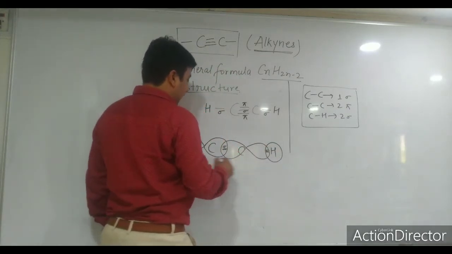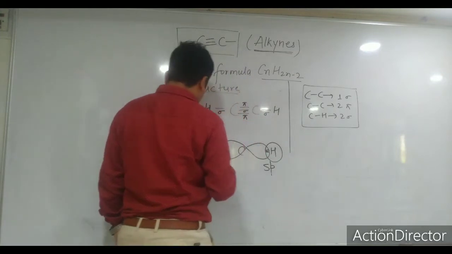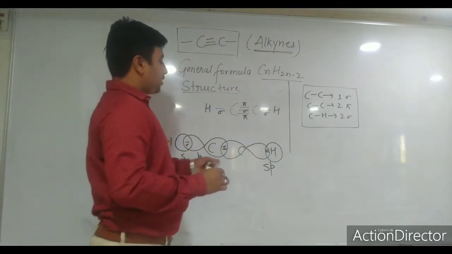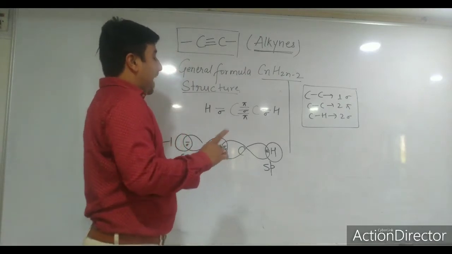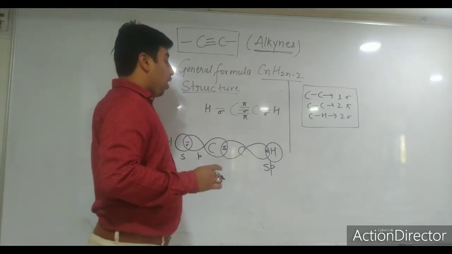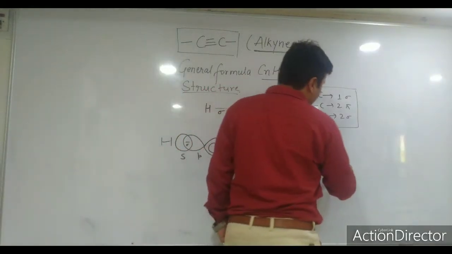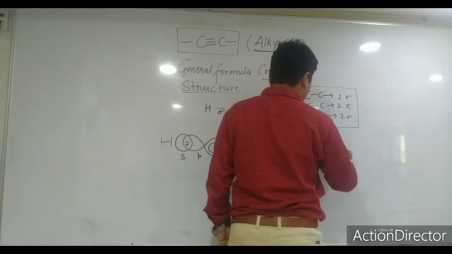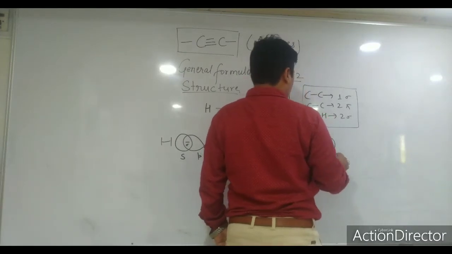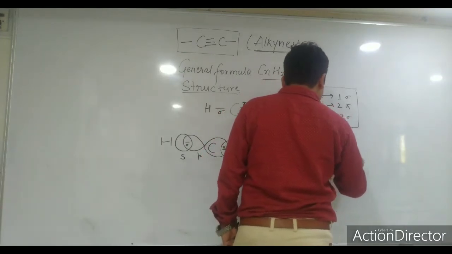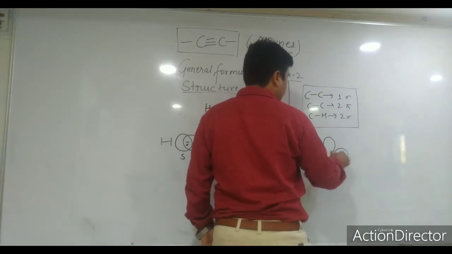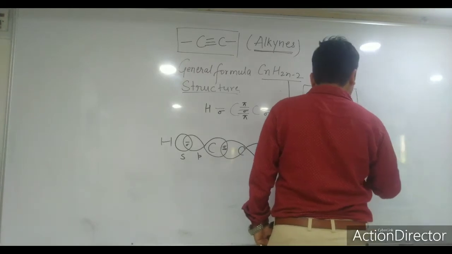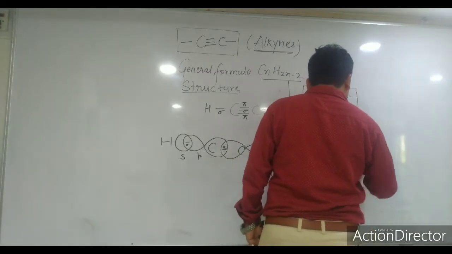So here there is sp hybridization between the carbon and hydrogen atoms, and sp hybridization between the carbon atoms for the sigma bond. But if you talk about the pi bonding, first of all you have to draw the structures of px, py and pz. Got it? The px structure I have already drawn here.